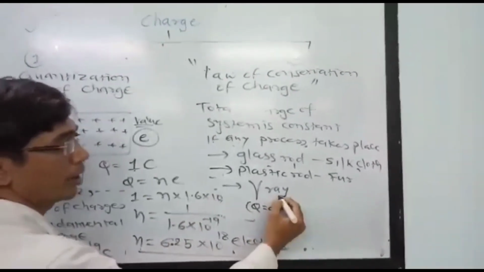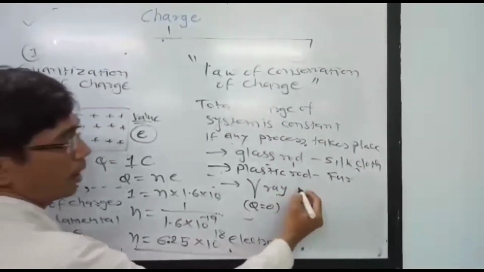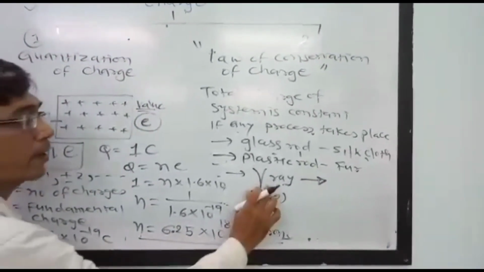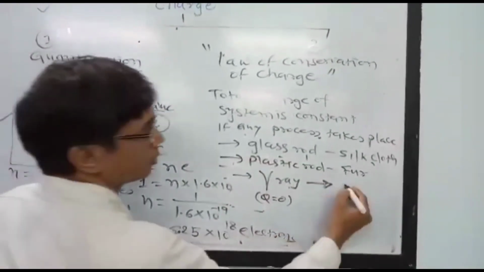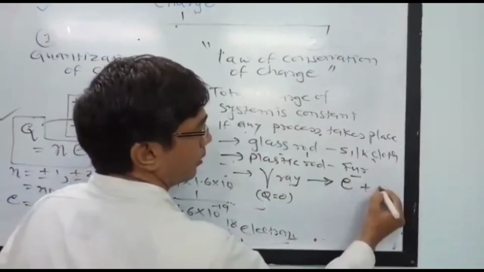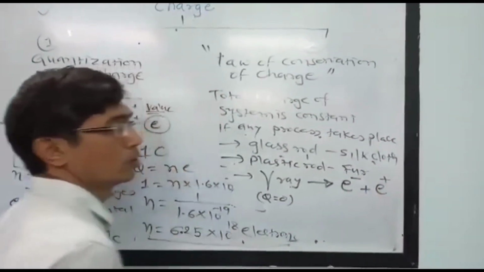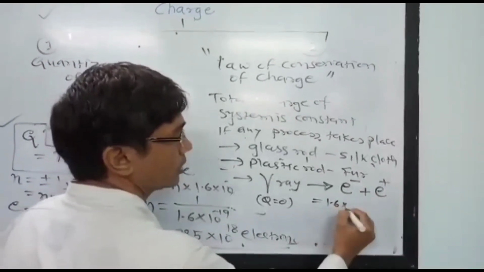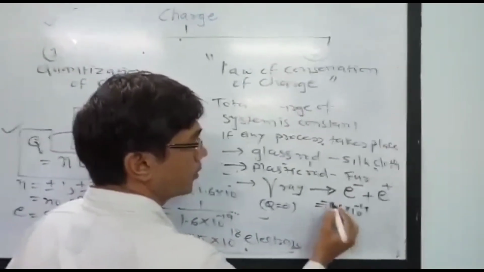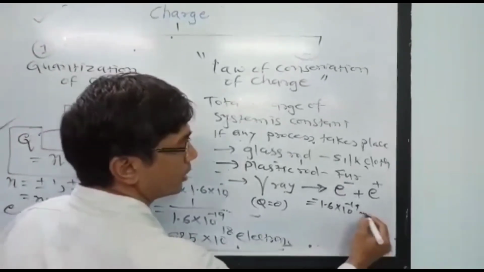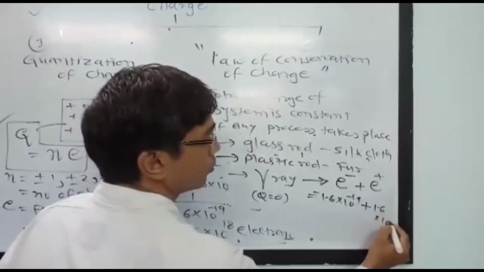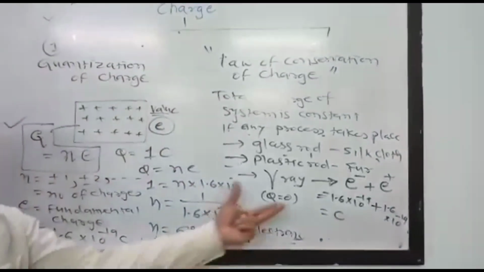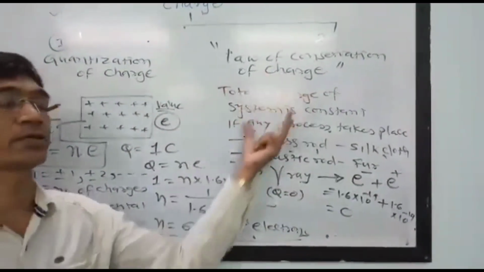It is radiation or energy, and here the process takes place in such a way that the gamma ray is converted into an electron and a positron. So here the charge is minus 1.6 × 10 raised to minus 19 plus 1.6 × 10 raised to minus 19. So the total charge is 0. So these are the examples of the law of conservation of the charge.